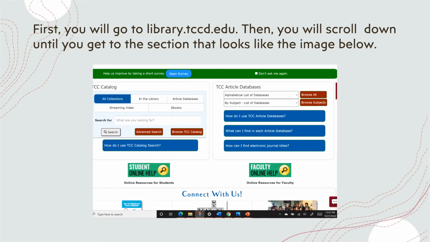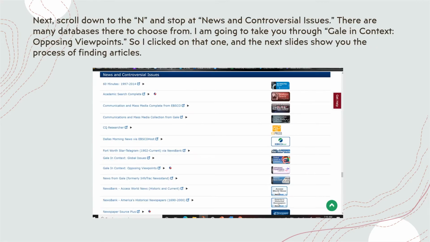And so the easiest thing to do is to click this red box called Browse Subjects. You can also click, how do I use the database? How can I find journals? What can I find in each database? You can do anything, but I'm going to take you through the way that you use Browse Subjects. So you click Browse Subjects, and the subjects will be in alphabetical order starting at A. And so you scroll all the way down to N and stop at News and Controversial Issues.